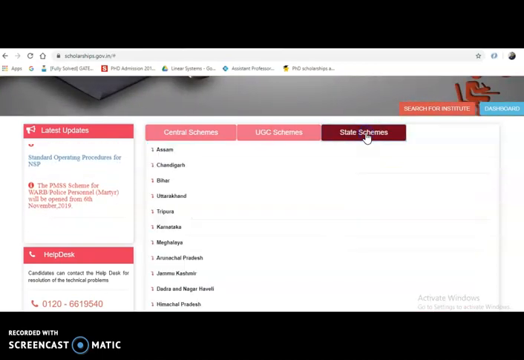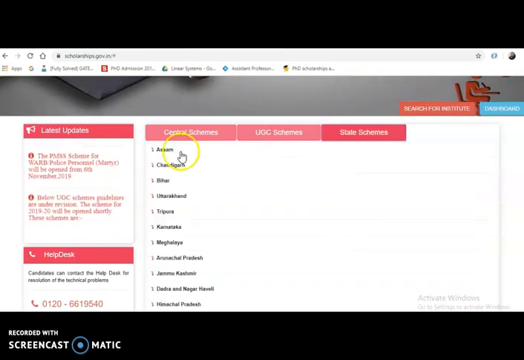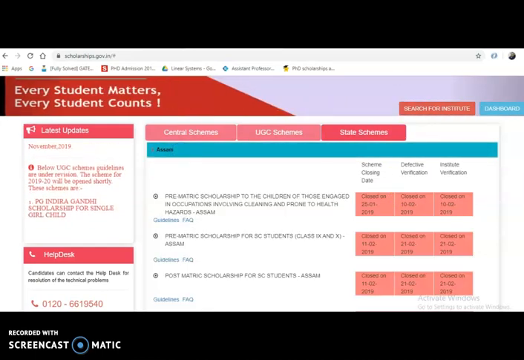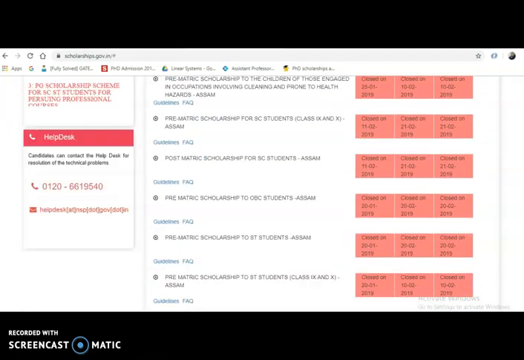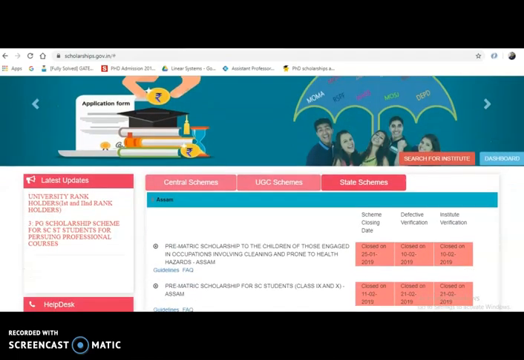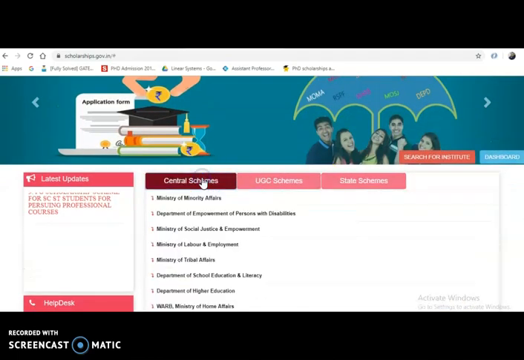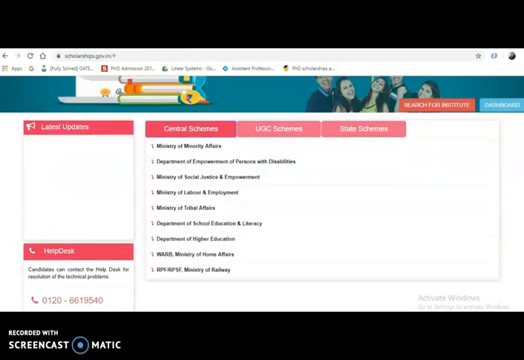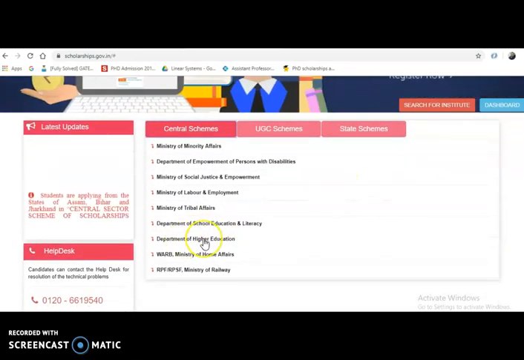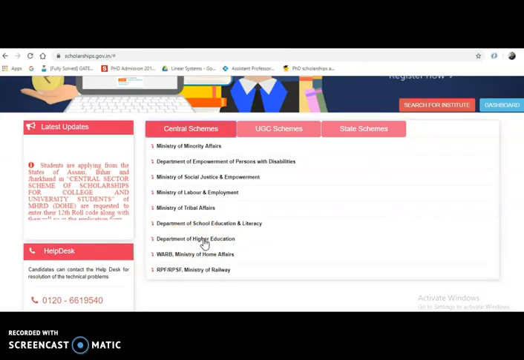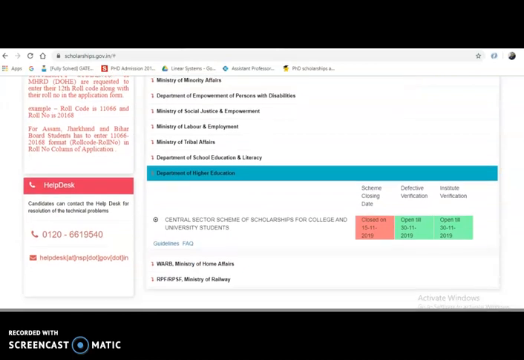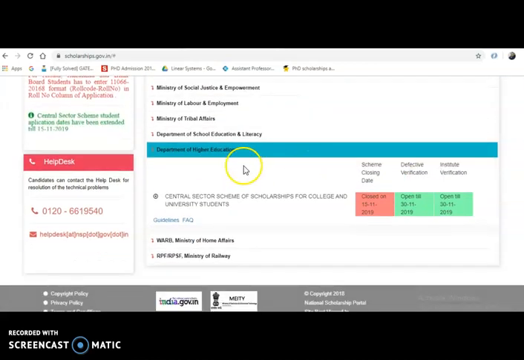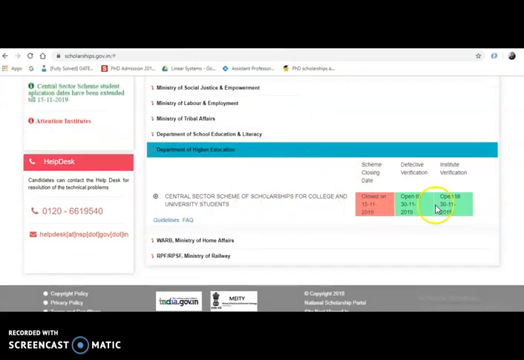And you can also check the state-wise schemes. That means if you are from Assam, then click on this Assam, and you are going to see all the different types of schemes that are available to your state. Okay, so like this you can check here. And coming to the central schemes, if you want to check the Department of Higher Education, then click on this one. Then you can see which Department of Higher Education scheme is active right now.